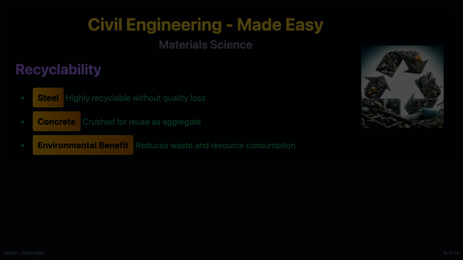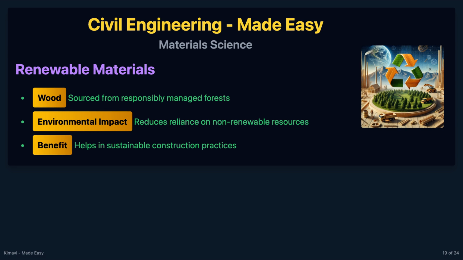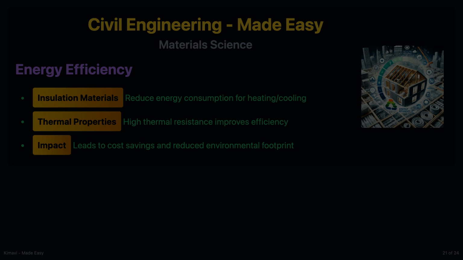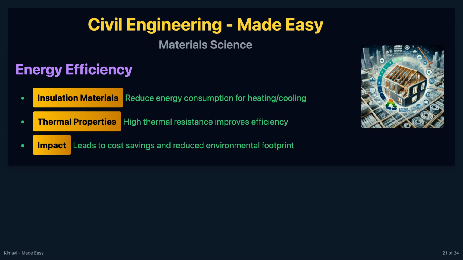material for roads. Wood is a renewable resource and is sustainable when sourced from responsibly managed forests. Bamboo is a fast-growing plant that can be used as a sustainable alternative to traditional wood. Using materials with high thermal insulation properties can reduce the energy required for heating and cooling buildings.